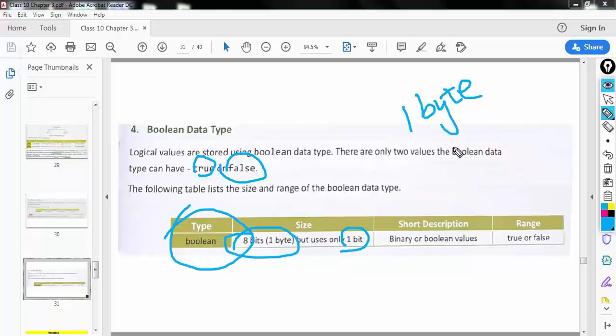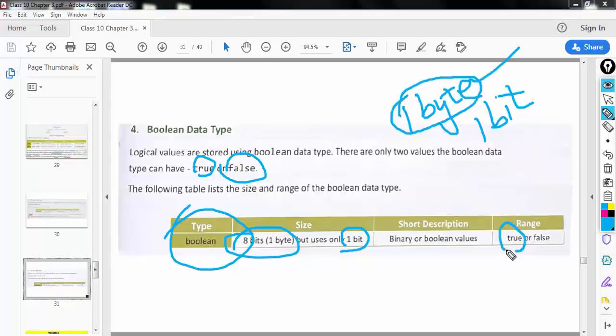Don't mention 1 bit. Although it uses 1 bit among those 8 bits, 8 bits are reserved for the Boolean data type. That is why we always mention 8 bits or 1 byte. Its range is that you can store either true or false.